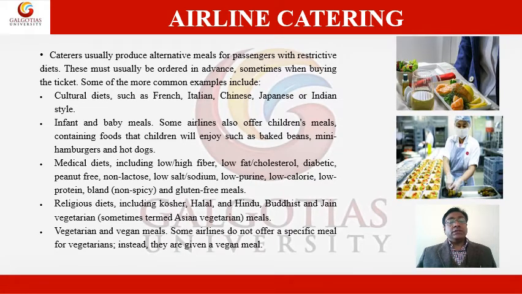Then there can be religious diets including kosher, halal, Hindu, Buddhist, Jain. So all types of meals are available. Vegetarian and vegan meals are also available. Some airlines do not offer a specific meal for vegetarian. Instead, they give a vegan meal. A vegan meal is a meal that doesn't even have butter. Any animal fat product will not be there.